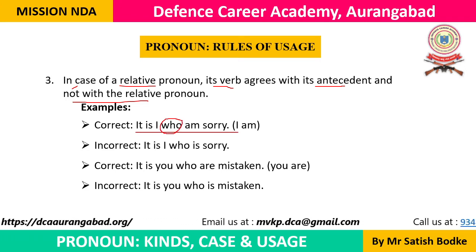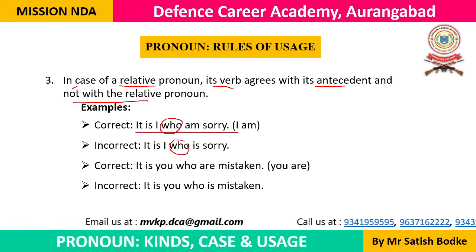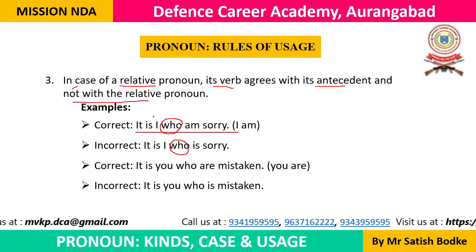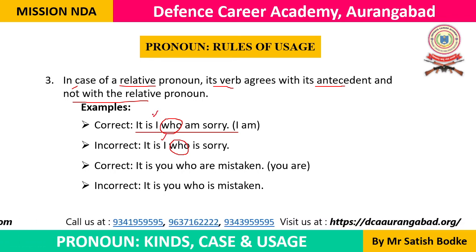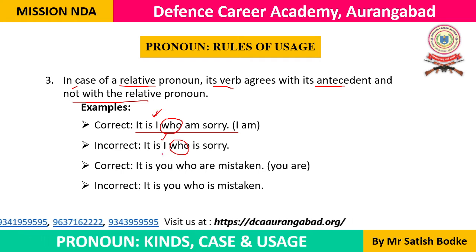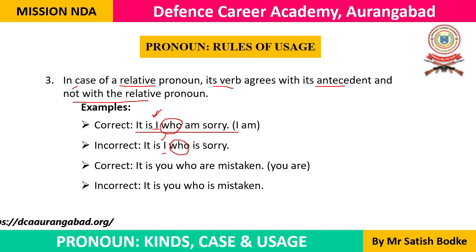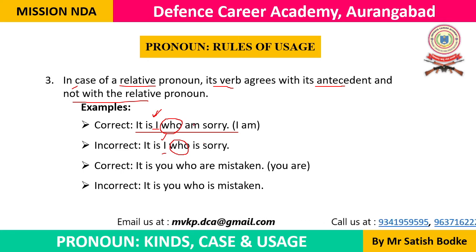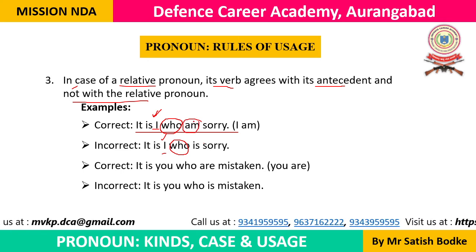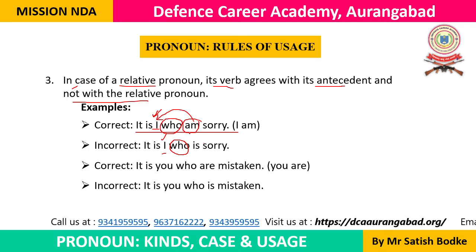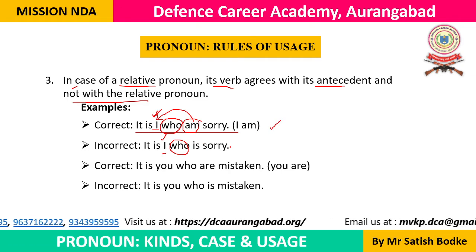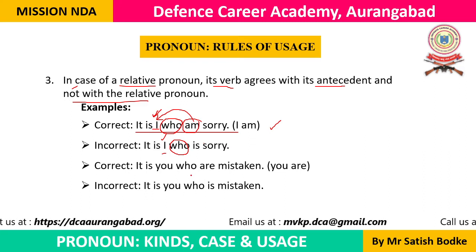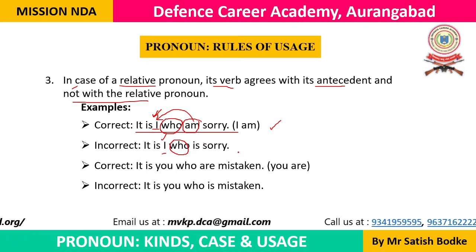Remember this thing. Here who is a relative pronoun, and it relates to the pronoun which is used before it, which precedes this pronoun. इसके पहले जो I ये जो pronoun use किया है, इसके साथ वो relate कर रहा है. And so it is the antecedent. I is the antecedent of this pronoun who, and the verb agrees with this antecedent, not with the relative. So am is correct here. It is I who am sorry. It is I who is sorry. This is incorrect.